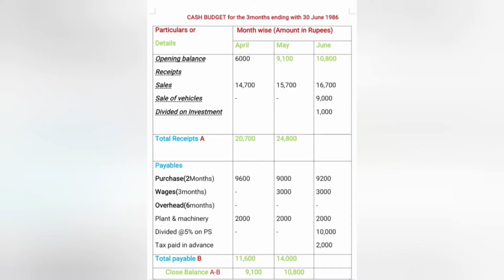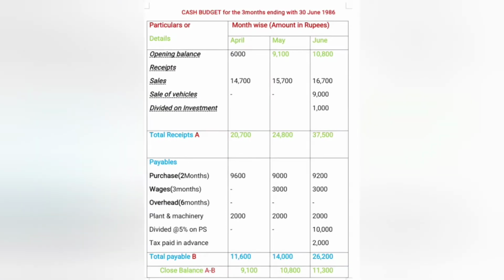Now we can calculate total receipts and payments of June month also. Here we are coming to the June column, that is total receipts. Here 10,800 plus 16,700 plus 9,000 plus 1,000, it is equal to 37,500.